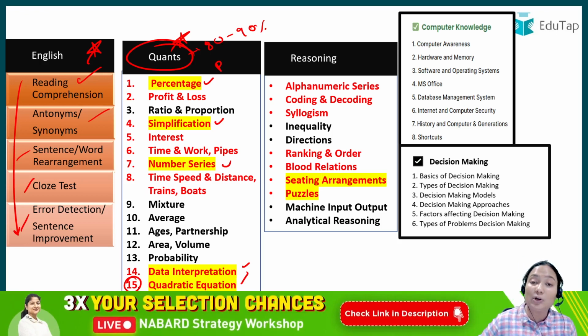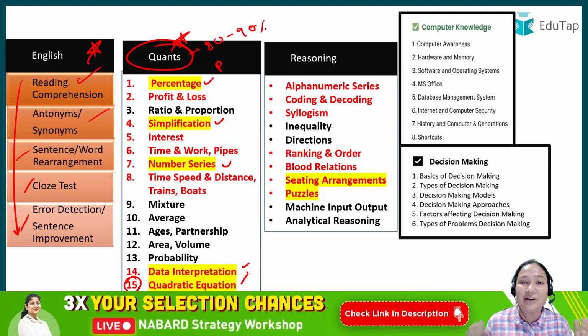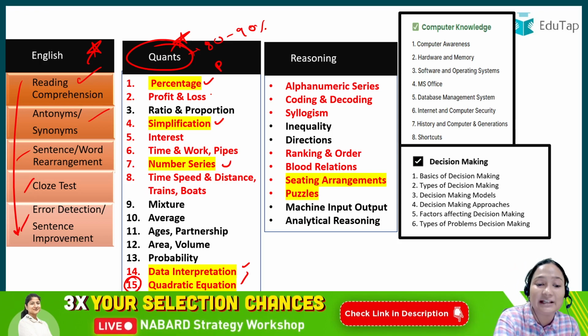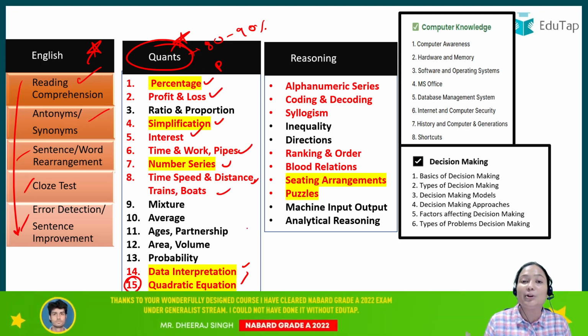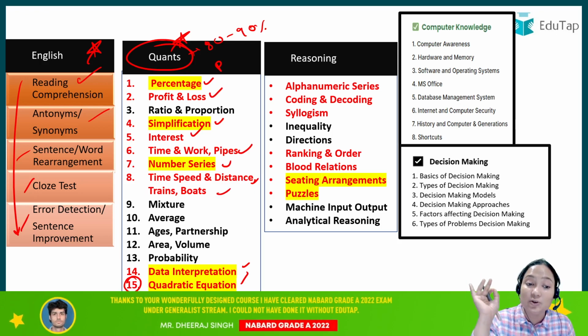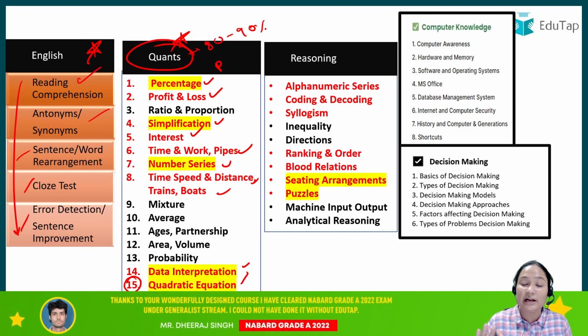If you want to be extra sure, you have the basics done, you just need to practice MCQ, there is no need to go for basics. In that case, the chapters that have been mentioned in red, go for these chapters. These chapters will help you get 100% sure that you will be able to clear the cutoff. कोई स्कोप नहीं रह जाएगा कि you are not able to tackle the quants in the exam.